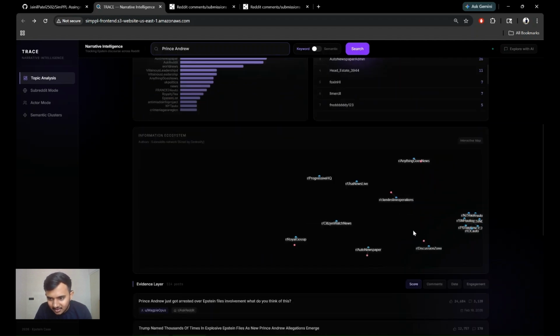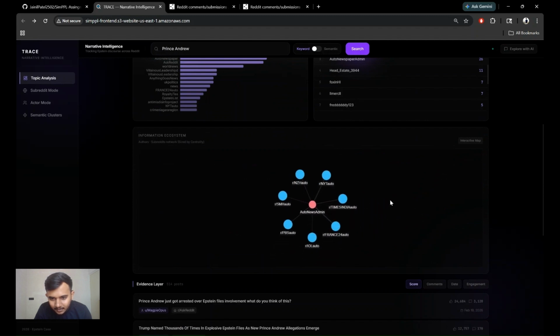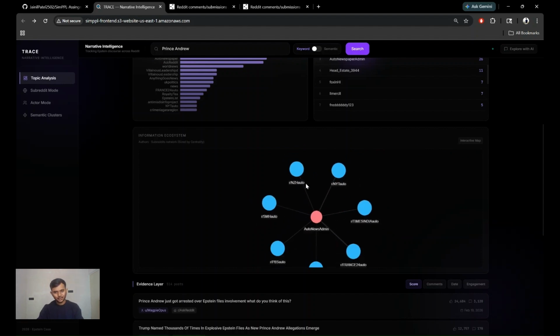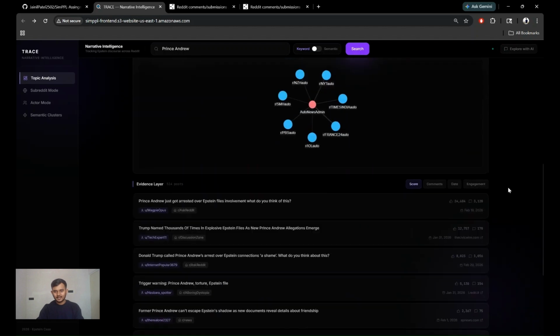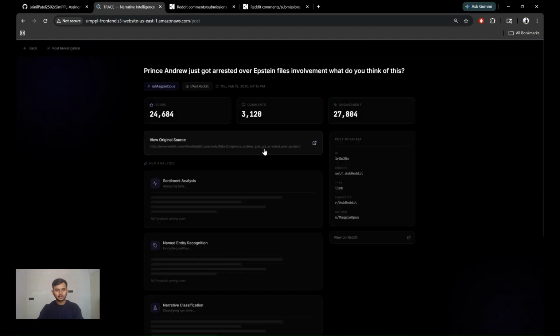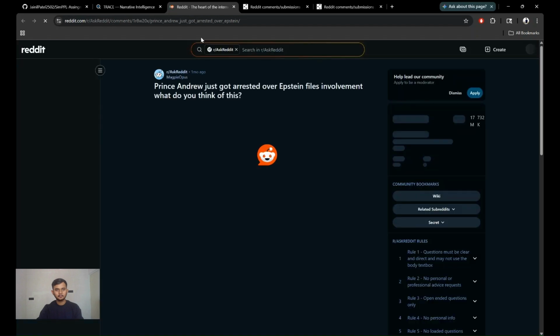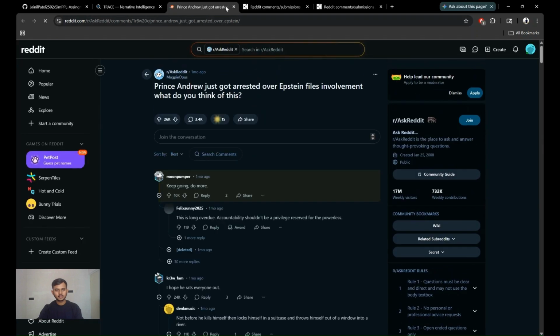Let's look into the graph. Again, this auto news admin user has been only reacting on these particular subreddits, which again have "auto" in their name. We can also explore the subreddits here, same as before.